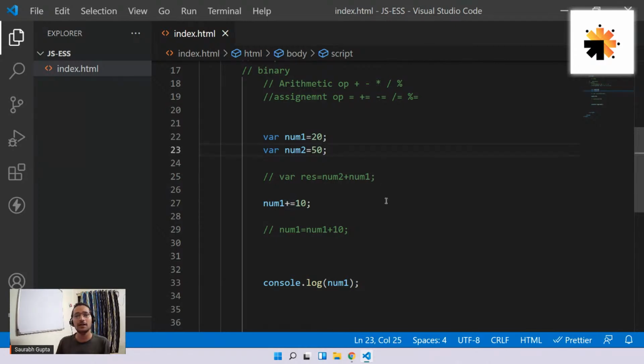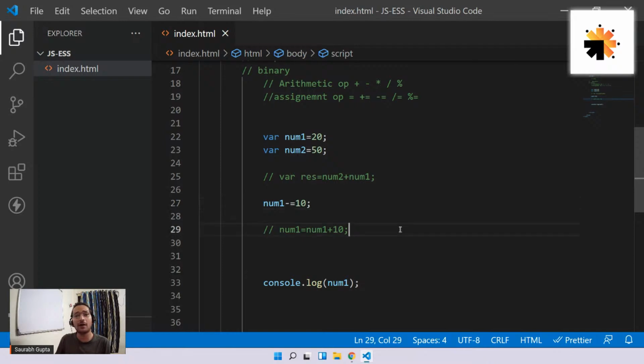So guys, I hope you're clear with this. And I think now minus equal to, divide equal to, all of the things are self-understandable. But let me just do one for you. If I do minus equal to, what will happen? It's simply num1 minus equal to 10. That means first perform num1 minus 10, that is 20 minus 10, that will give me 10, and then assign that value to the left side variable, that is num1.